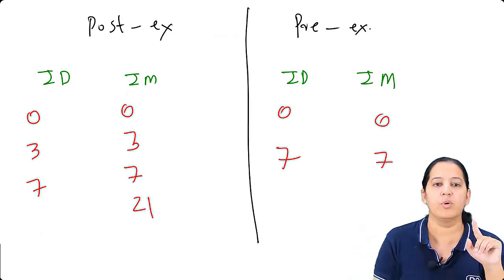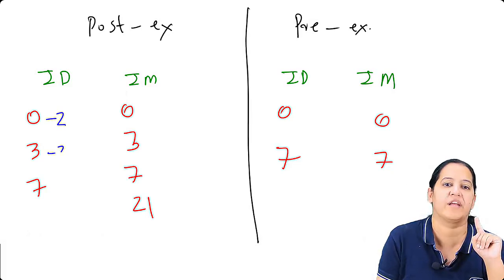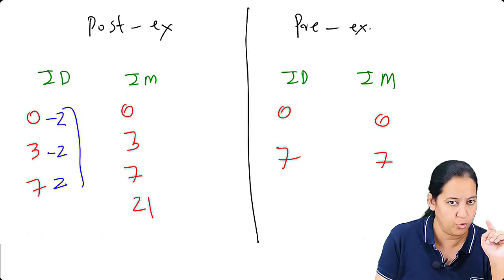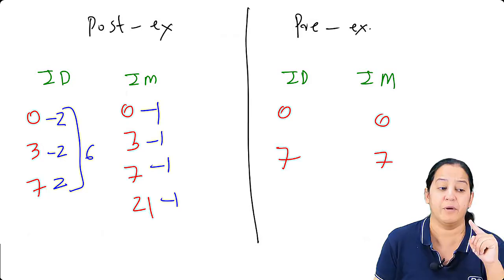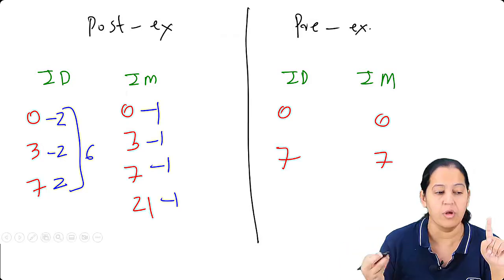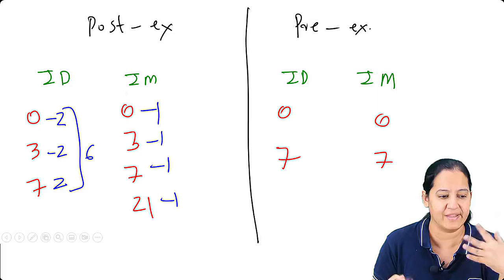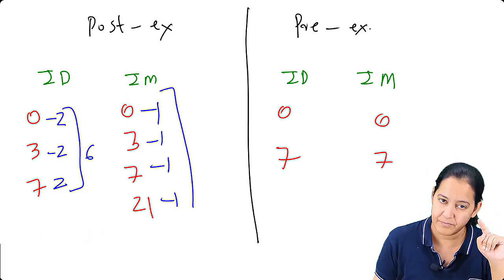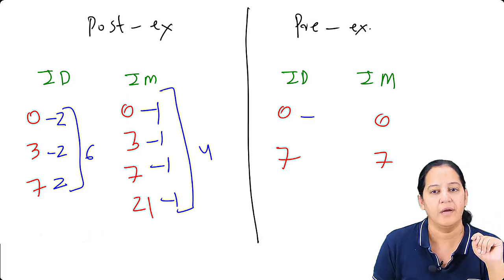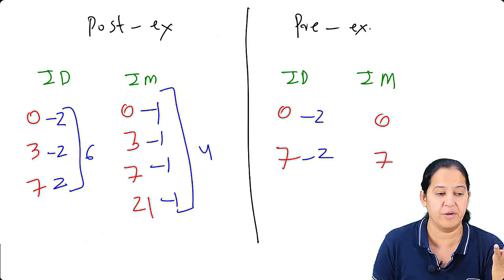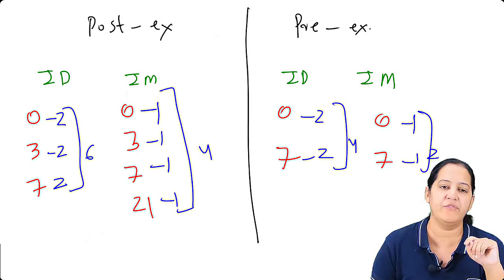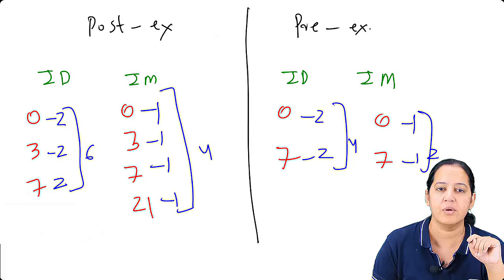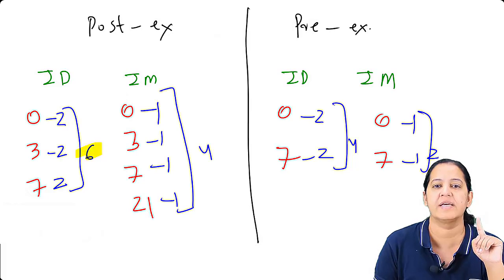Learn a rule. The rule is that intradermal is always two injections at a time, so the total will be 6. Intramuscular is always one at a time because it is deep. If it is deep, give only one; if it is superficial, give two. So you can have 4 at a time. Here also two at a time because it is intradermal, so total 4, and one at a time, so total 2. How many of you got it? So learn the total injections: here it's 6, here it's 4, here it's 4, here it's 2.